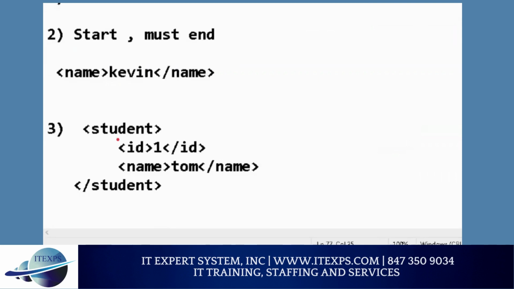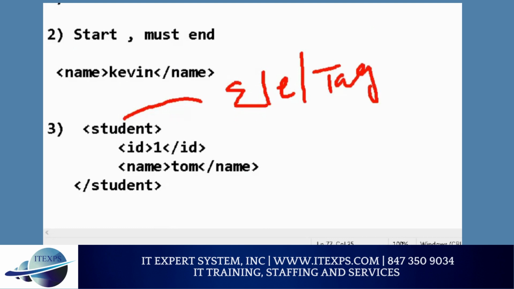We call it element. Remember we talked about last week, we call element or we call tag or we can say command, whatever you call. But we normally call element. And this is called child element. This is called value. This is called start element. And this is called end element. Make sense or no?